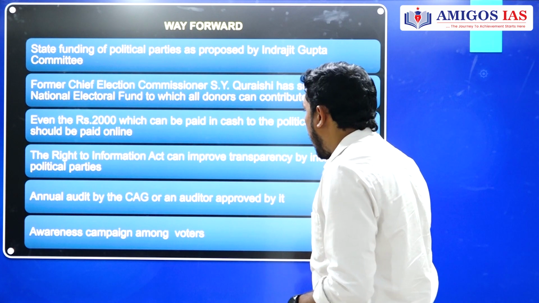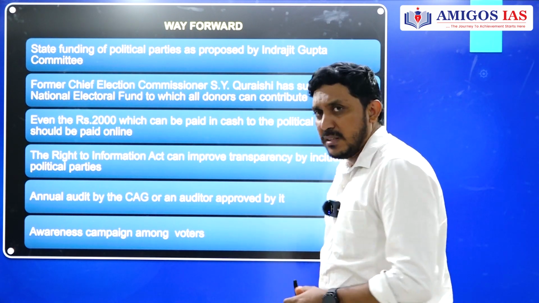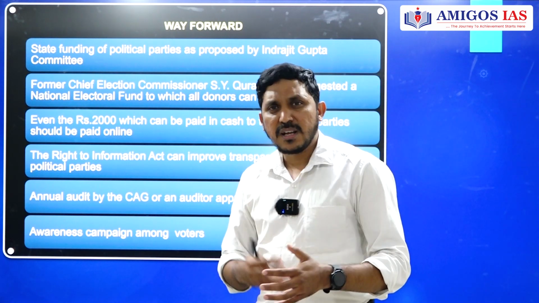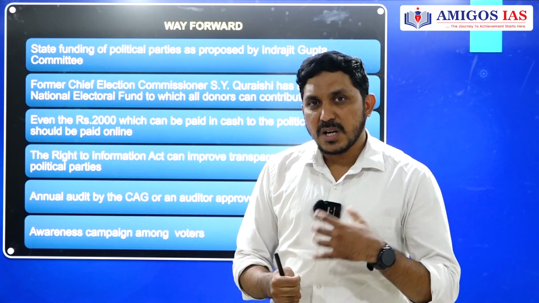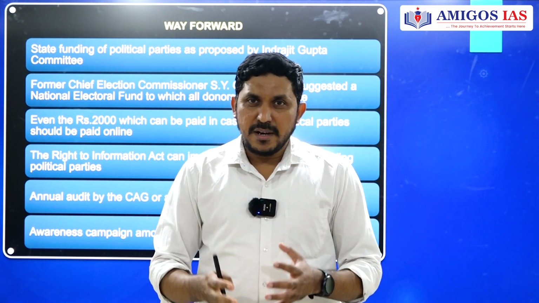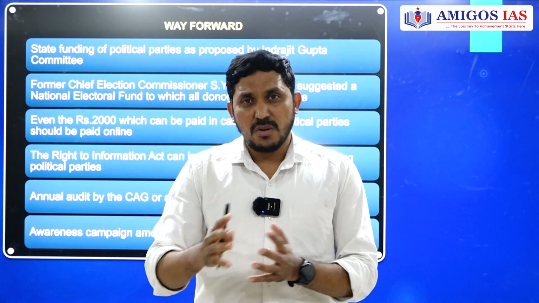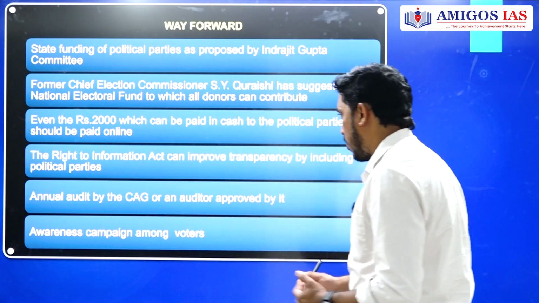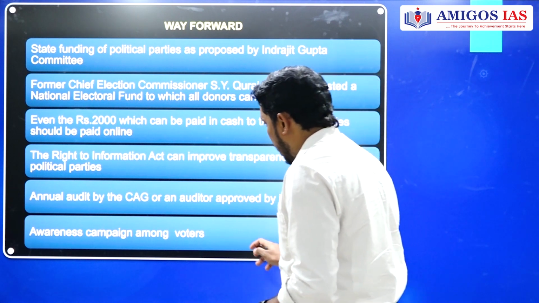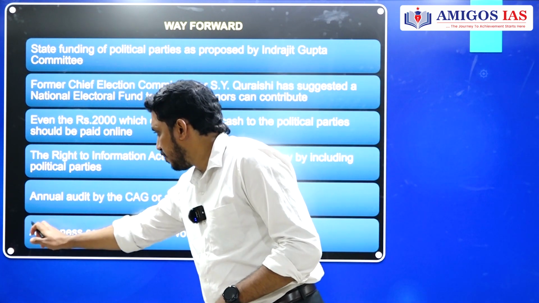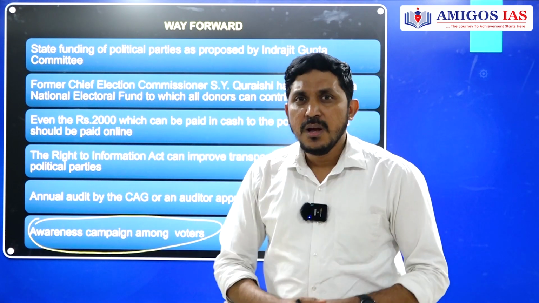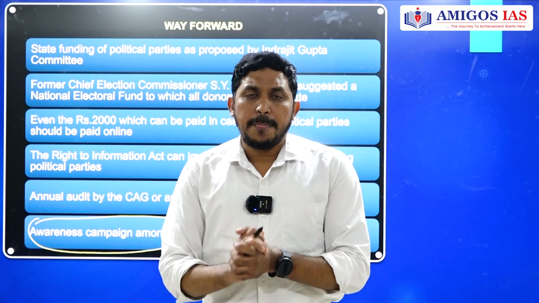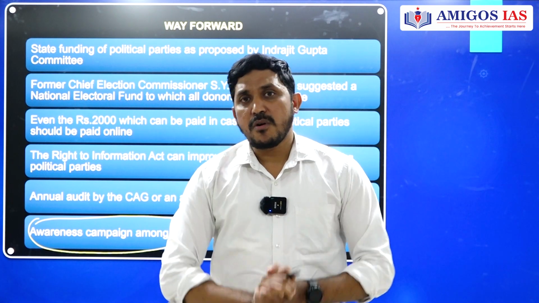Another proposal is an annual audit by the CAG or any other auditor approved by it, because the CAG will audit dispassionately, as we understand. So political parties' accounts also have to be audited, either by the CAG or by some other authority referred by it. Then there should be an awareness campaign among voters not to be affected by money, bribing and other issues. People should be told to understand the sanctity of the electoral process.